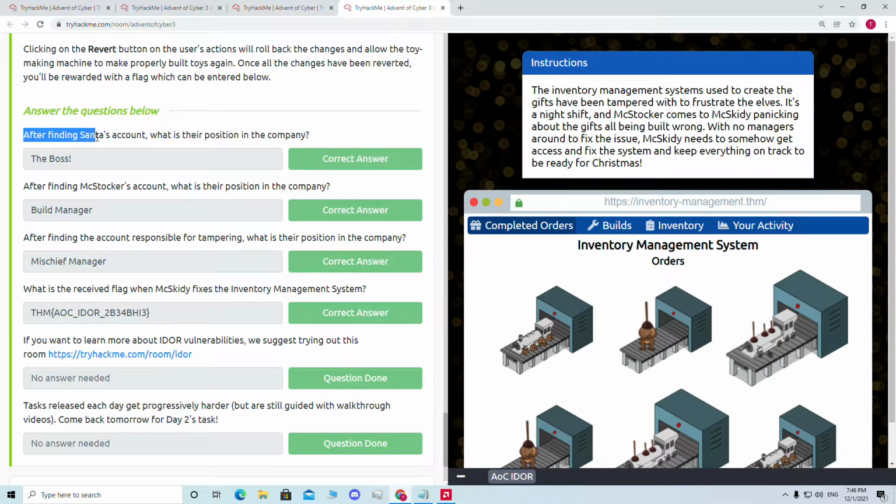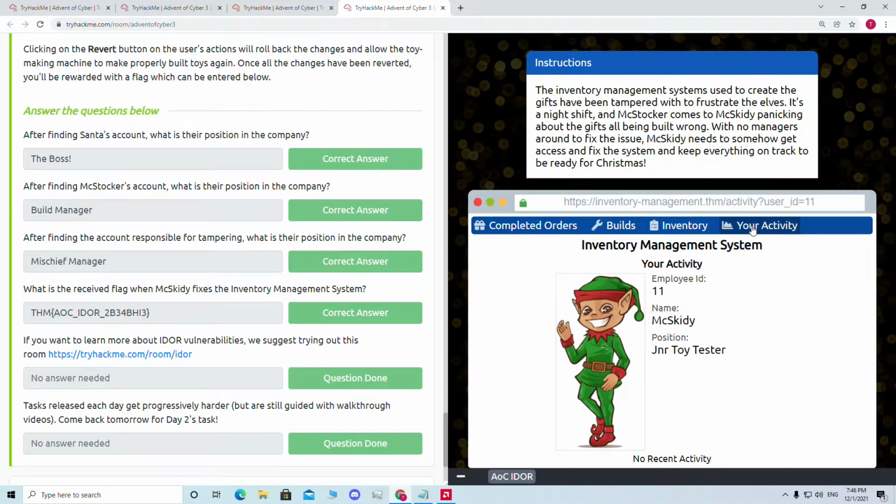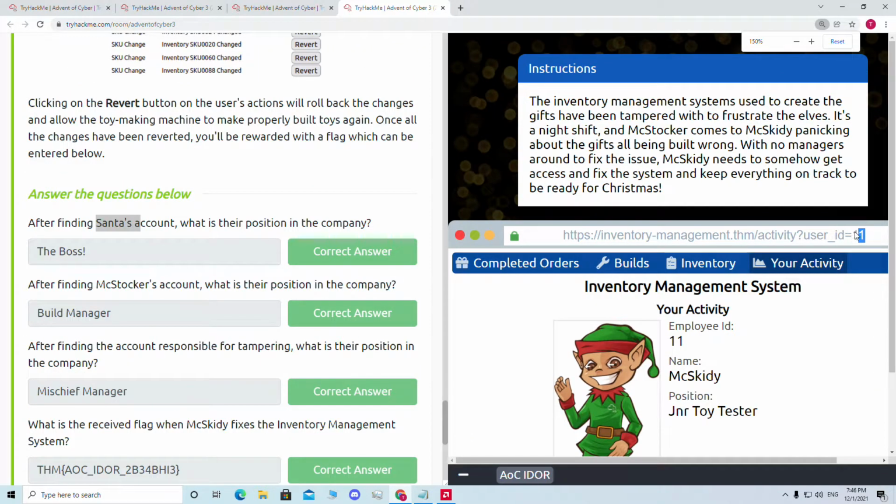So if we check the first question, it says after finding Santa's account, what is their position in the company? So if we go to the your activity page, with user ID 11, we can see this account is coming. This question means there is an account for Santa, so we need to find out that account. If we change the ID here in the parameter, let's say this user ID is now 11. If I zoom a little bit, yeah.